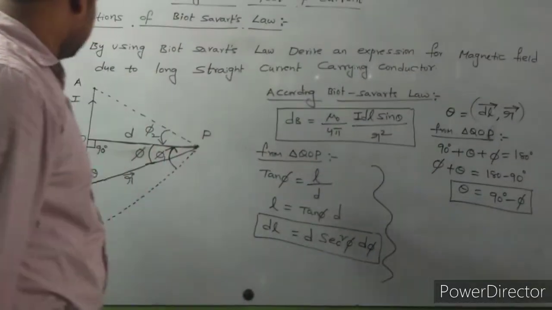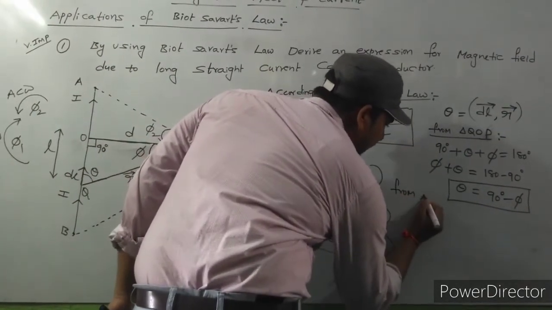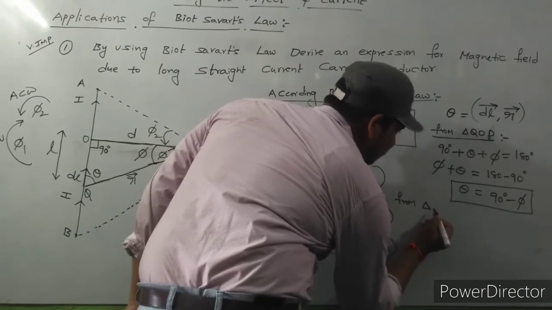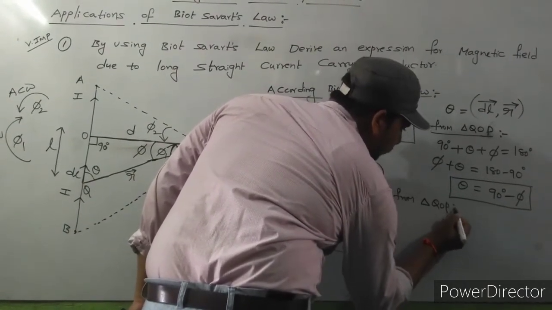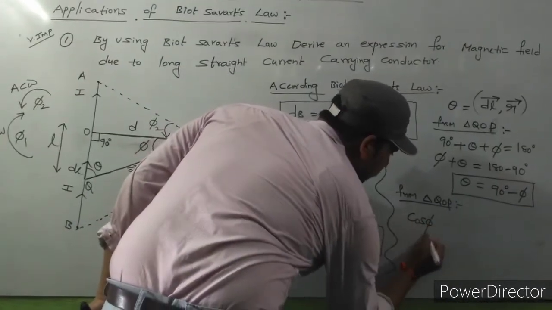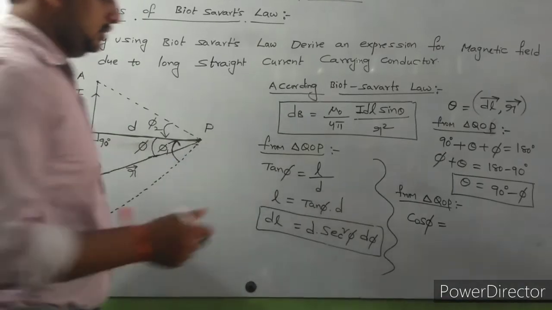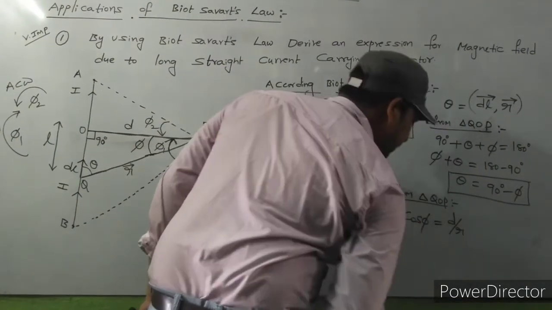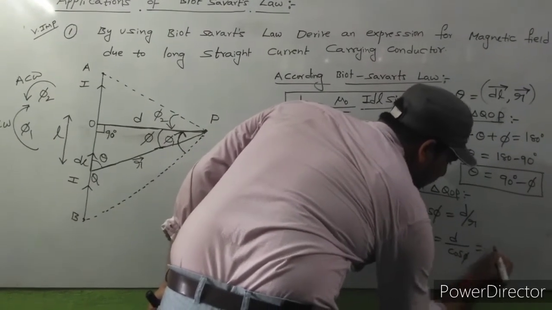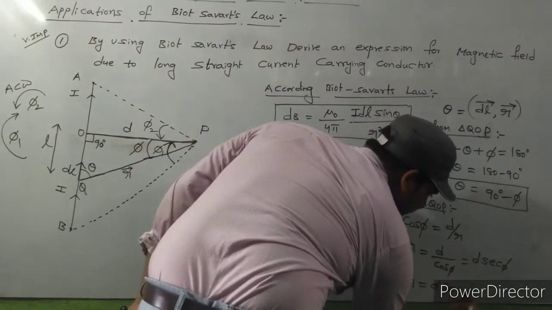Next, the R value. How to find the R value here? So observe carefully. From triangle QOP, cos phi means adjacent side by hypotenuse, that means D by R. Then R is equal to D by cos phi, that is nothing but D into secant phi. R is equal to D into secant phi.